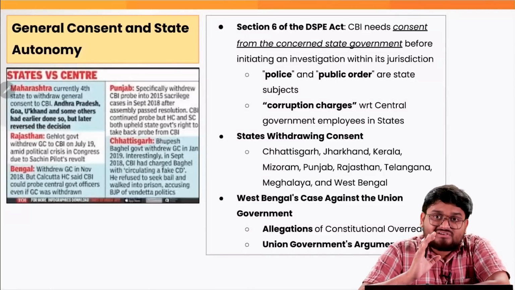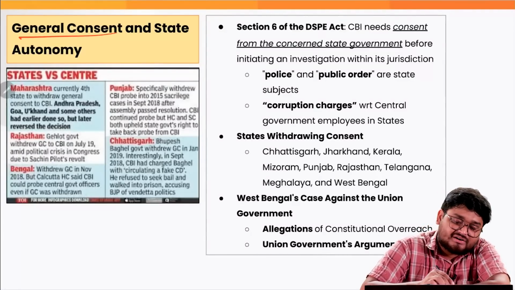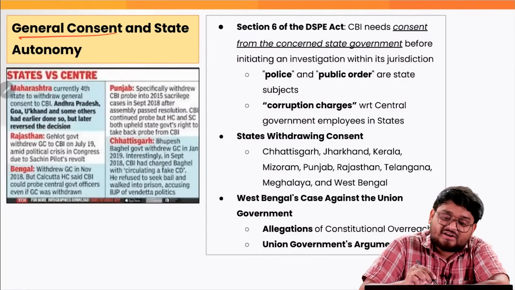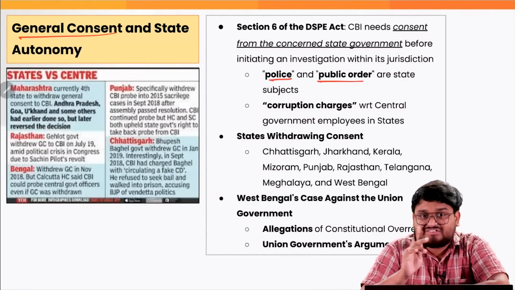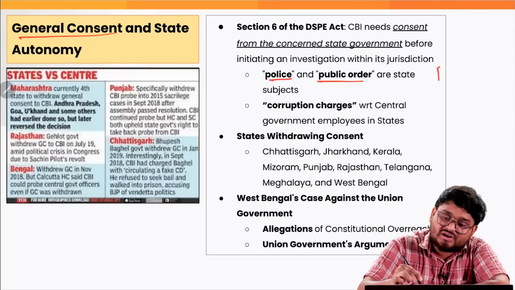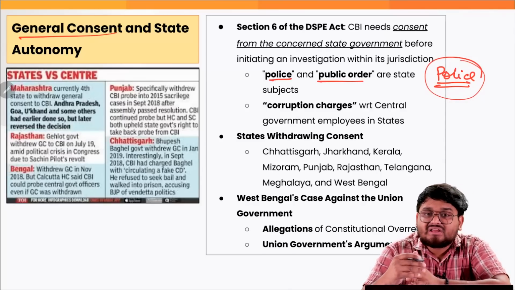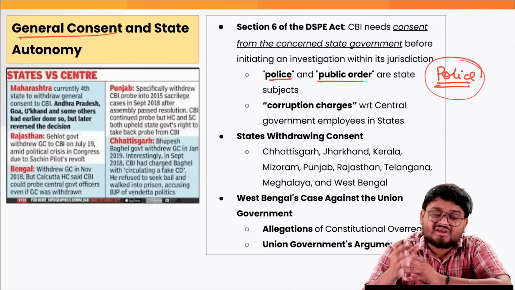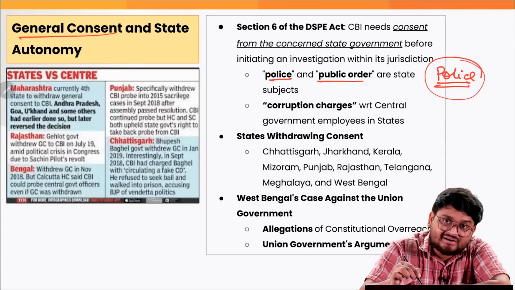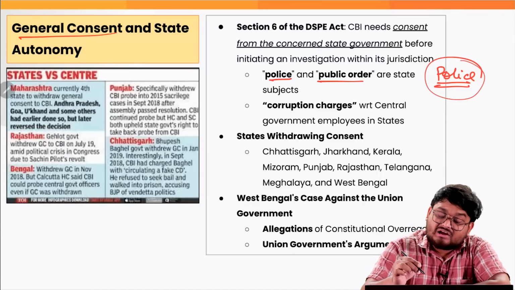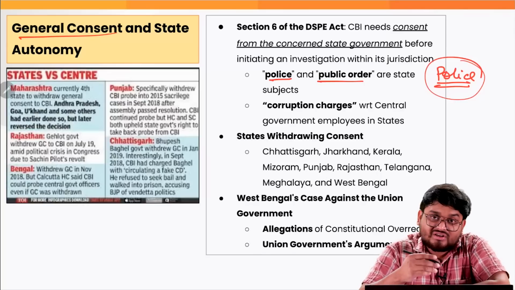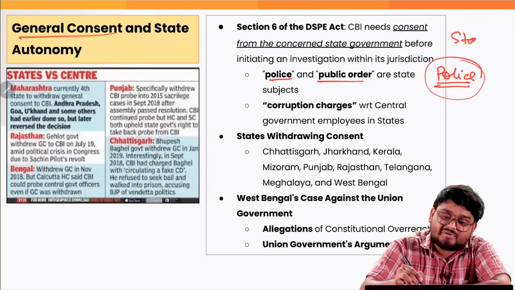Now, the general consent is a very interesting aspect, right? We understand that police and public order are state subjects, where we have the local state police for the matter. But for any investigation, when the CBI needs to come to a state and investigate the matter, it is an established norm that the state government must give its general consent to the CBI.